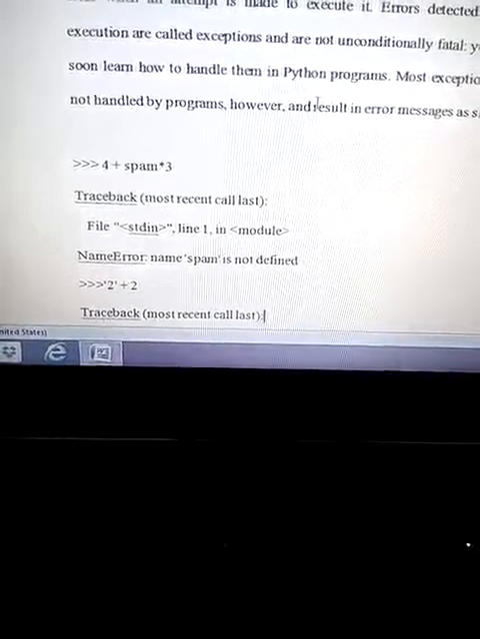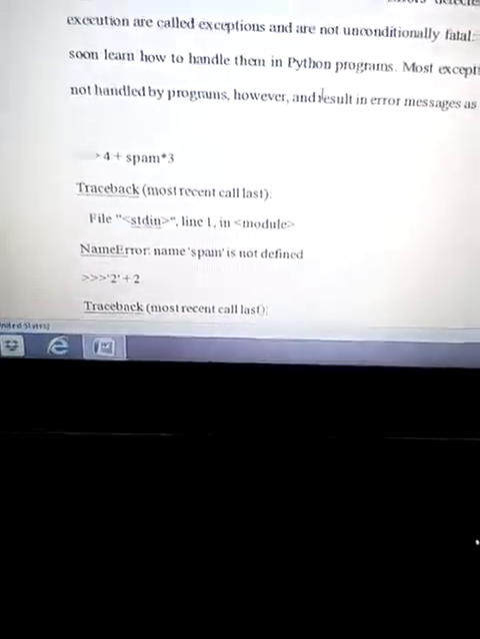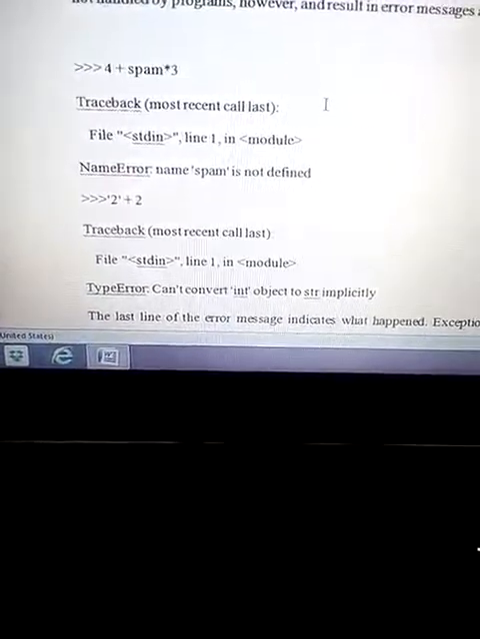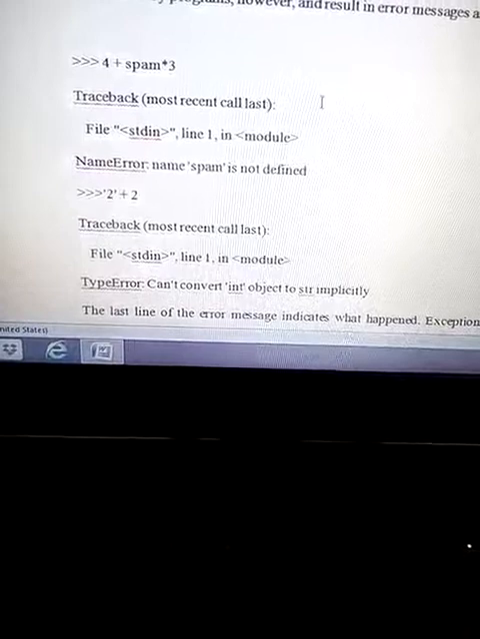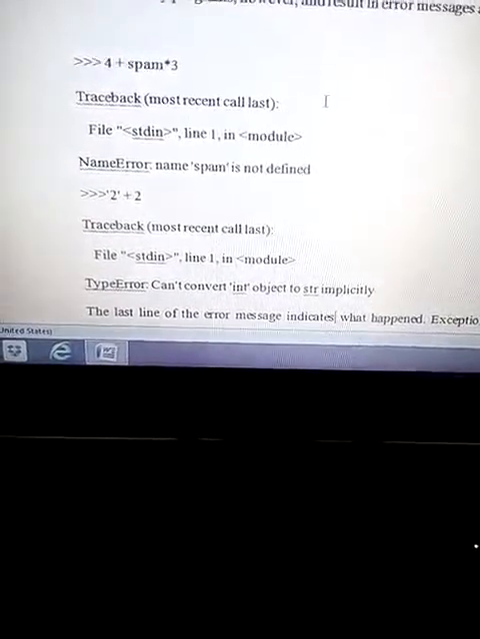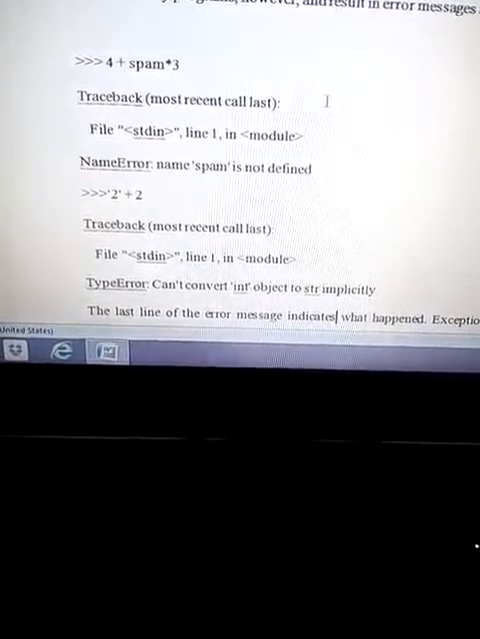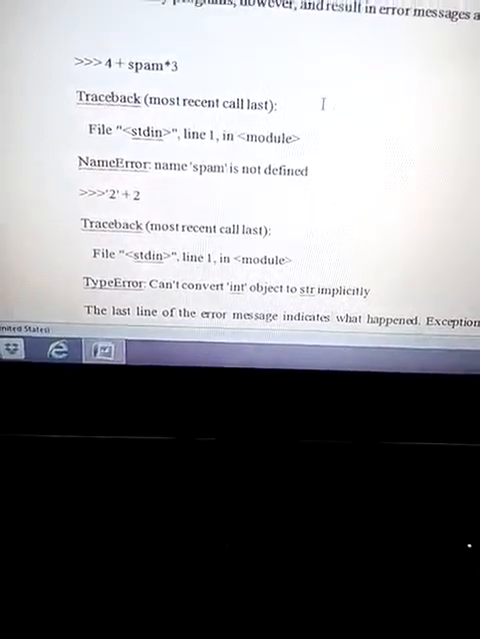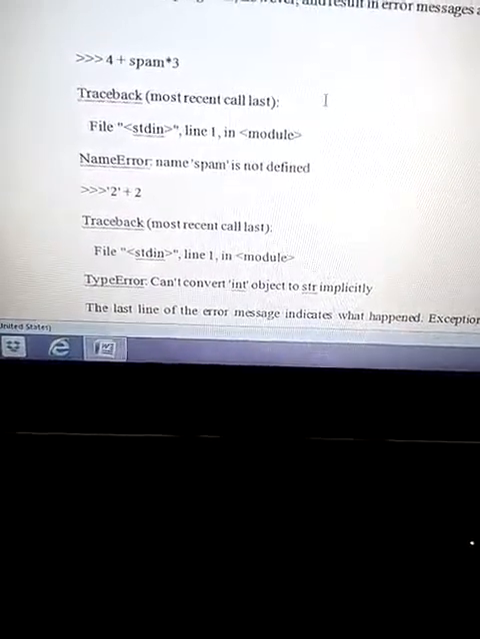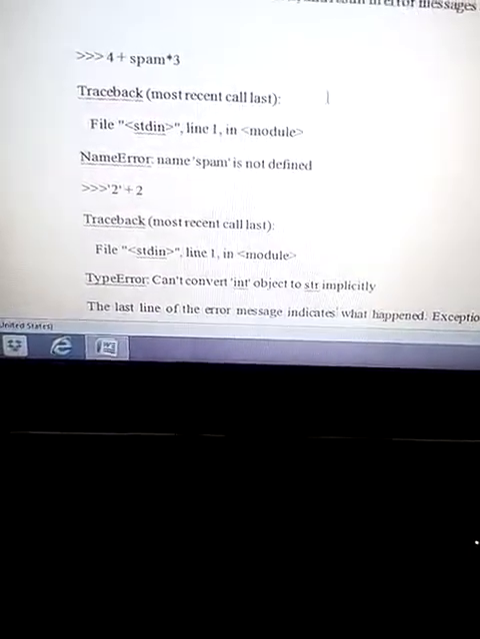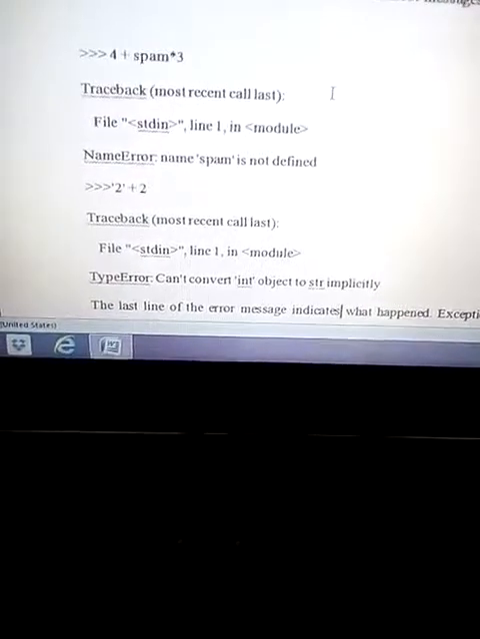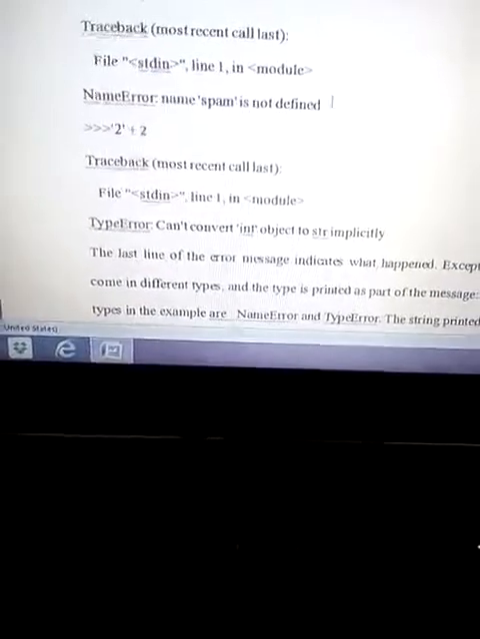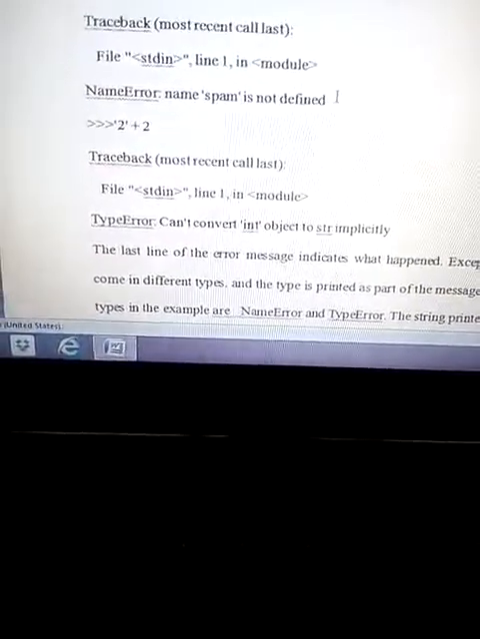There are also some kinds of errors like input output errors, which come from the input output devices. Instead of that, we have some examples here, like 4 plus spam multiplied by 3. Here an error would be generated: in the most recent call, file stdin, that means standard input, line 1, in module, there is an error, name spam is not defined. This kind of error is generated at the time of execution, so these are included in exceptions also.